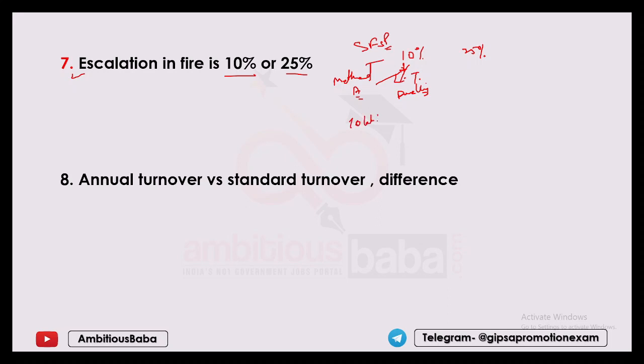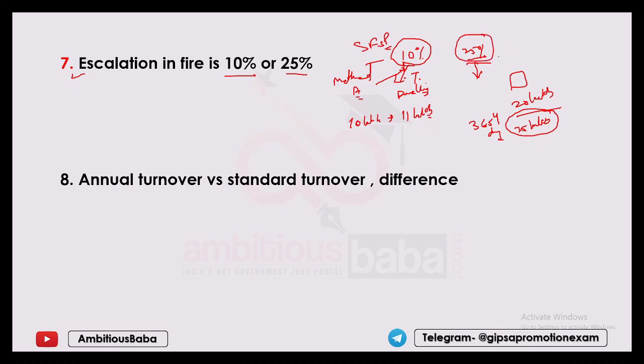Suppose you have taken a 10 lakh policy, next year it will automatically become 11 lakh if you have gone with the method A. This is regarding the escalation under long-term dwelling policies. Only the 10% concept is there. Now the next thing that comes is 25%. The 25% escalation can be opted by a customer by paying extra premium. Suppose you are having this fire policy for this building for rupees 20 lakhs. If you have opted for an escalation of 25%, then the building value will become 25 lakh at the end of the year, that is on the 365th day it will become 25%. So maximum escalation under SFSP policy is 25%.